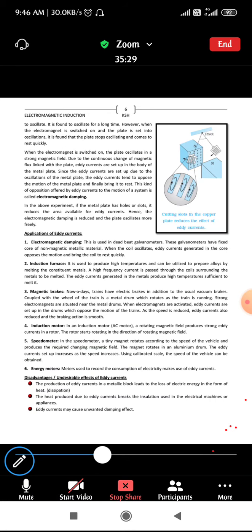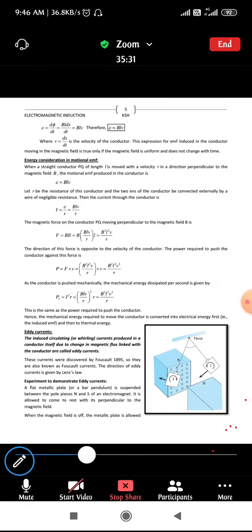So do one thing, just go through this eddy currents topic once. In case you have any doubts, please let me know.